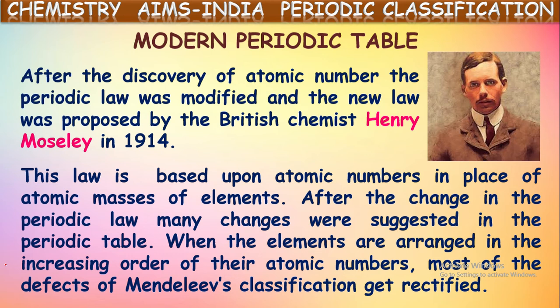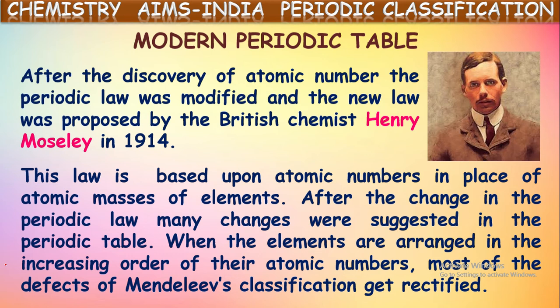When the elements are arranged in increasing order of their atomic numbers, instead of atomic mass, most of the defects of Mendeleev's classification get rectified. By this, most of the drawbacks in Mendeleev's periodic table were rectified.